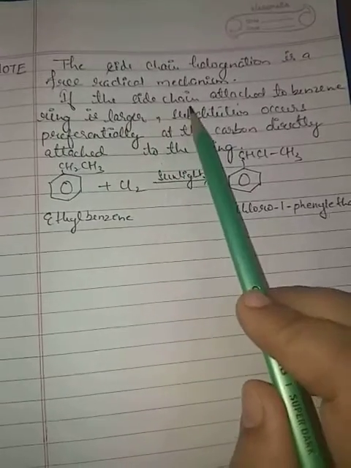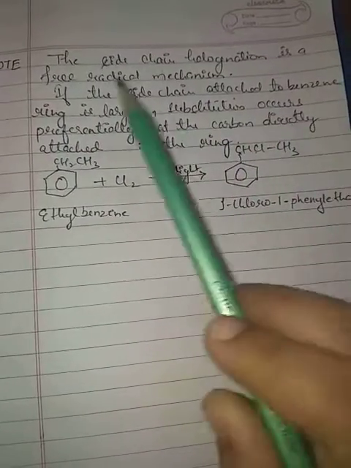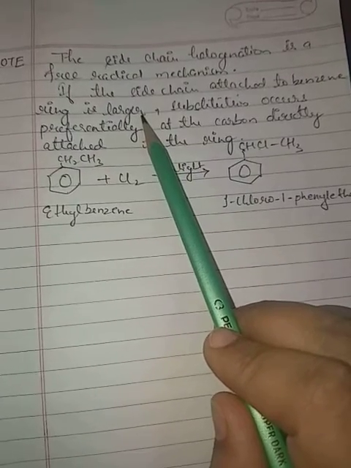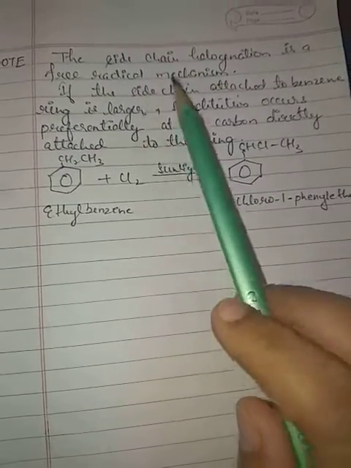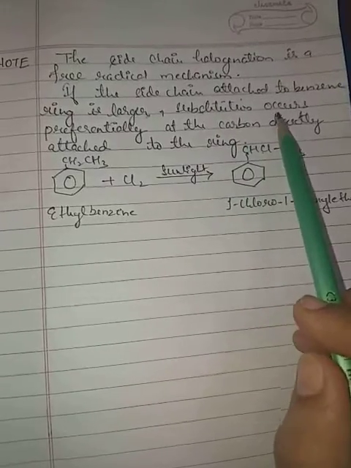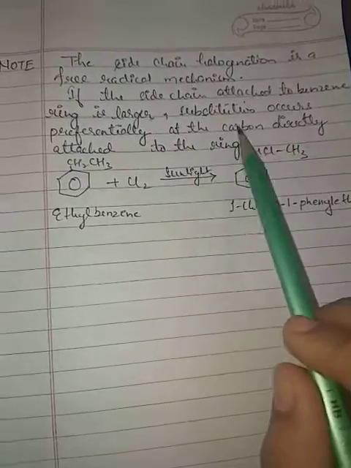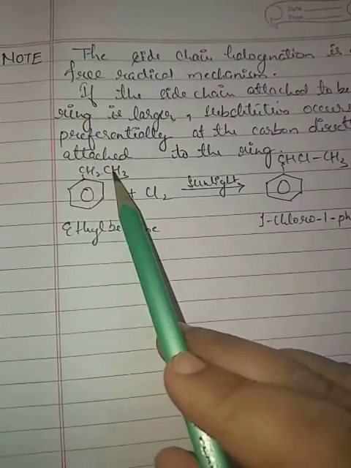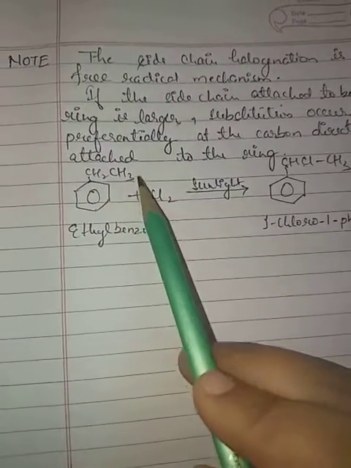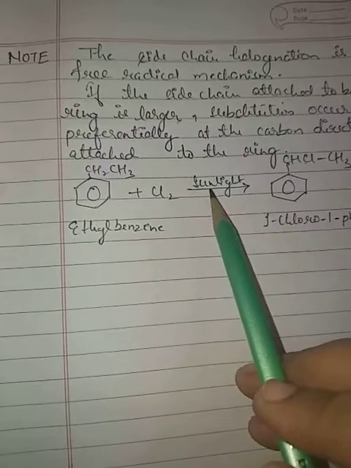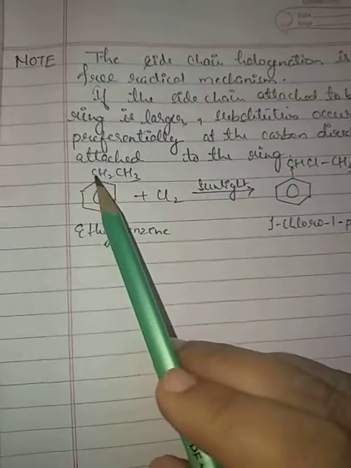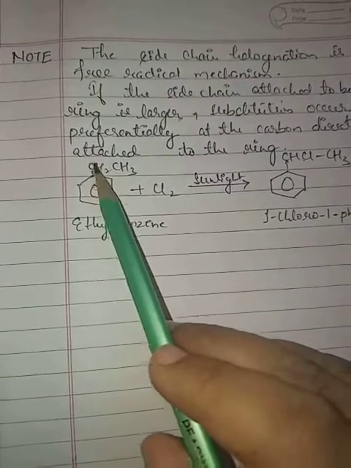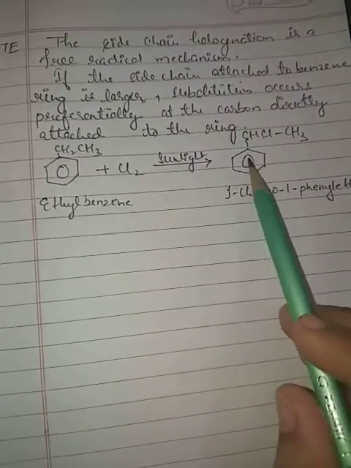If the side chain attached to the benzene ring is larger, if more than one carbon is present there, then substitution occurs preferentially at the carbon directly attached to the ring. See, two carbons are present over here, and if chlorination is occurring in presence of sunlight, then halogenation will take place at this carbon which is directly attached to the ring.